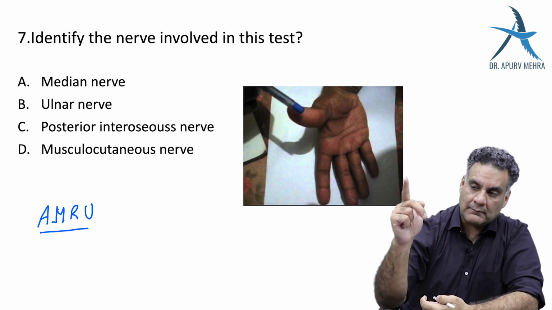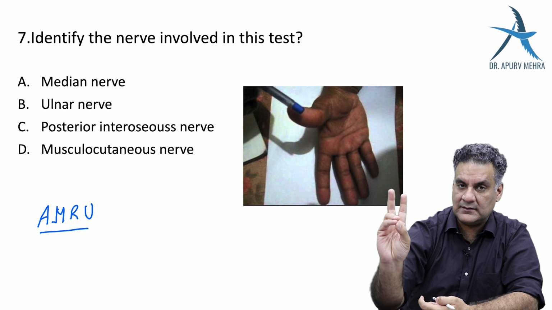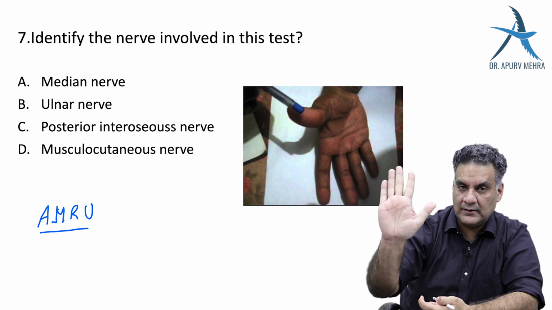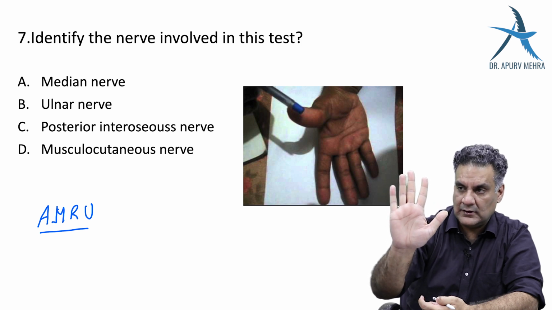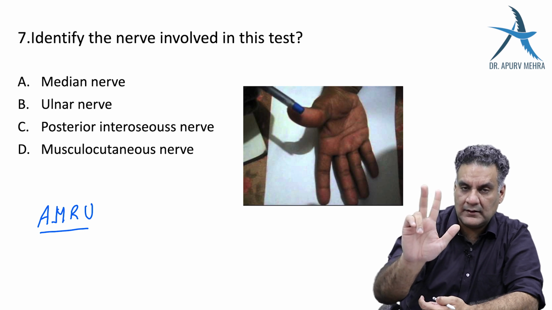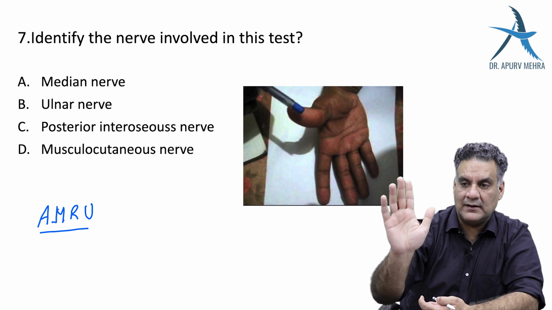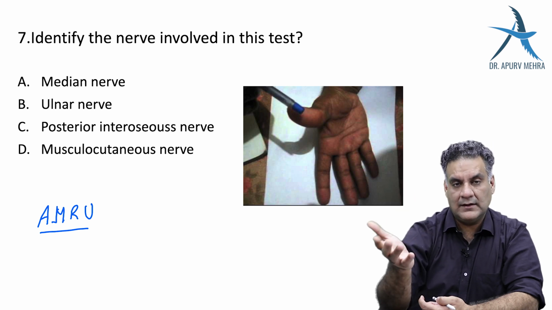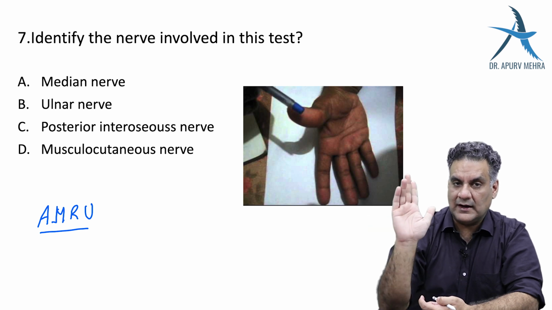Why? Because the middle finger tendons are connected to the ring and little finger tendons, and these are supplied by the ulnar nerve. So when they flex, if you do it slowly, you can never flex ring and little finger independently. So if you try to flex them, there will be a slight movement of the middle finger always, and the connections will decide the movement. Rule of thumb, right? How much you will move depends upon the connections you have with the neighbors. So that's how it goes.